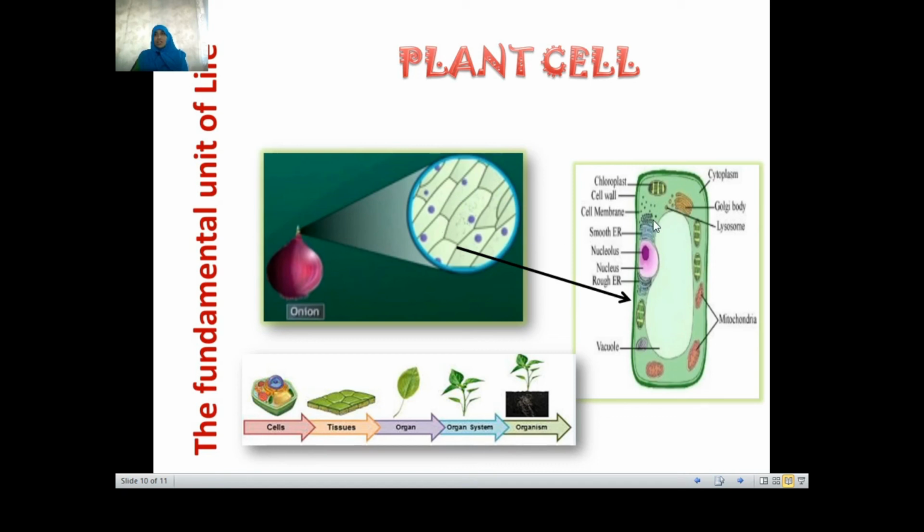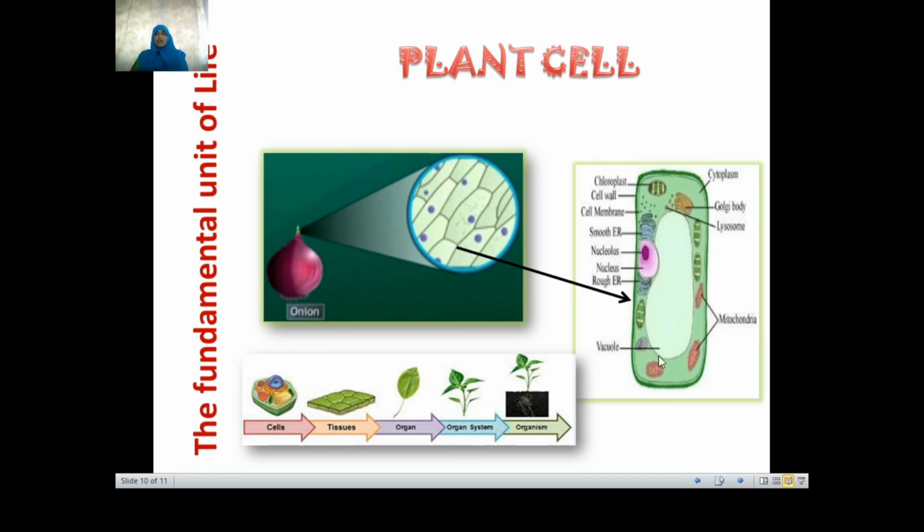If you enlarge this, each typical cell appears this way, with the external plasma membrane, the internal fluid-like substance, the cytosol or cytoplasm, and the nucleus. These are the three basic components. Let it be any type of cell, it should have these.